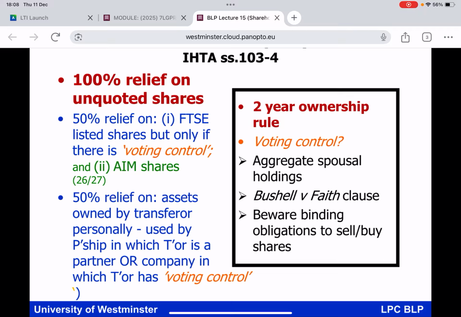So, shares in a private limited company, 100% relief if you've had the shares for at least 2 years. The chances of getting BPR on listed shares is not good. We're going to have to show voting control for FTSE listed shares. Now, note also that BPR, in addition to having the 100% rate, also has got a 50% rate.